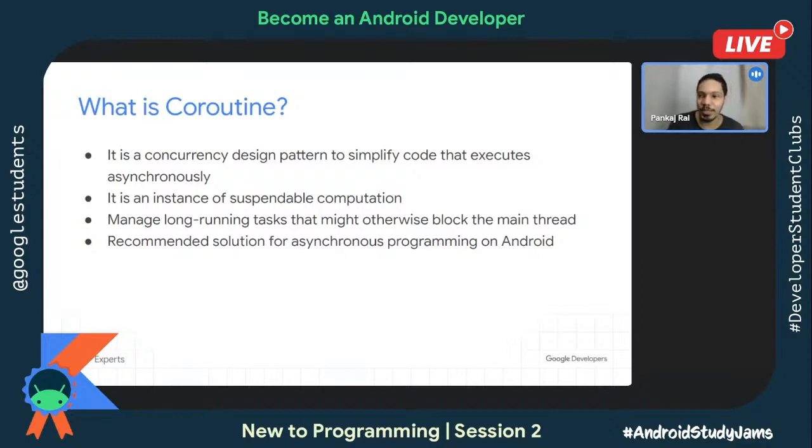Whereas with suspendable, what it means is that say you have a thread, that thread is doing your work, but then it comes and executes the delay block of 10 seconds. Now what coroutine does is that instead of blocking the thread, it releases it. Let some other work occupy that thread, and the coroutine will be in memory. Once that 10 seconds is done, it will fire an alarm that, okay, now my work is done, someone come and pick this. So a thread will again come, pick this particular coroutine and execute it. In this way, it literally doesn't waste the thread. It doesn't make threads wait.